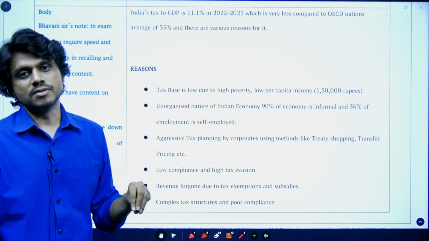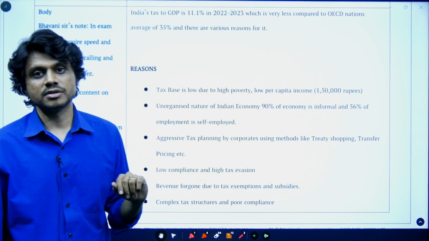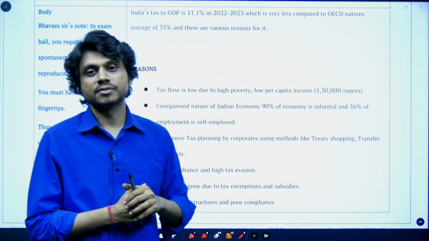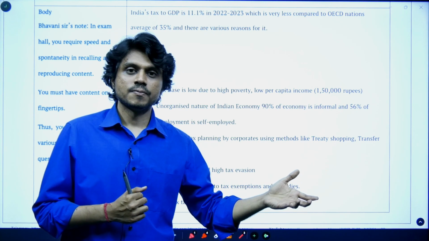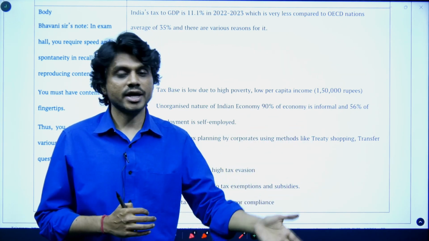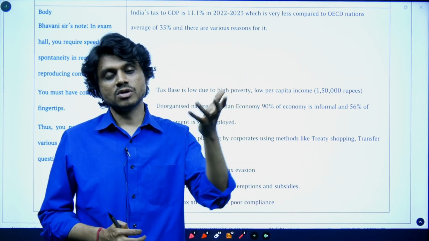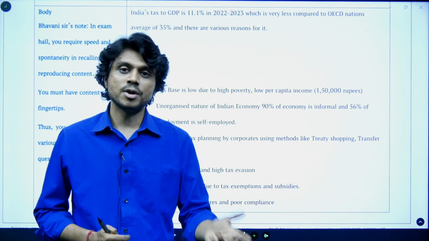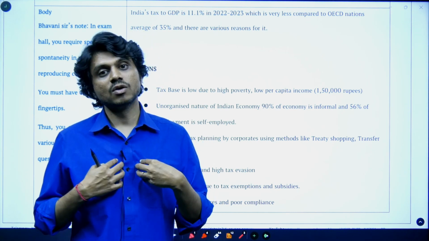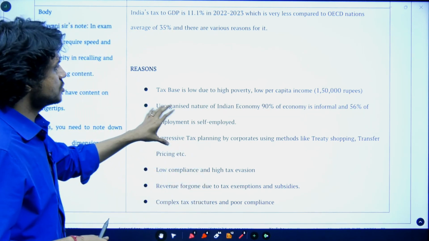If my salary is less than the tax rates imposed by the government, and I don't come into the tax bracket, then I don't pay much money to the government. For me to fall in the tax bracket, my income should increase, for that GDP should grow, the economy should be promoted, more employment should happen, and I should get more paying jobs, right? So that's the first important thing.